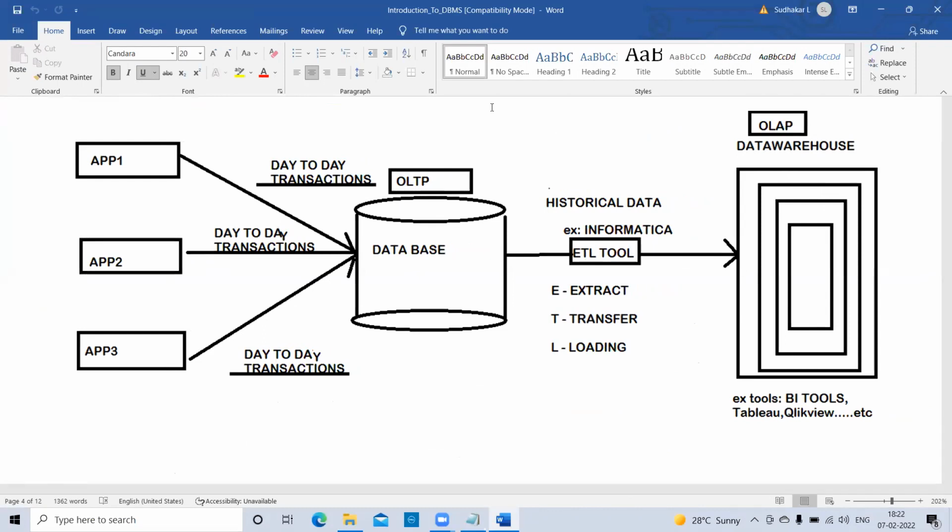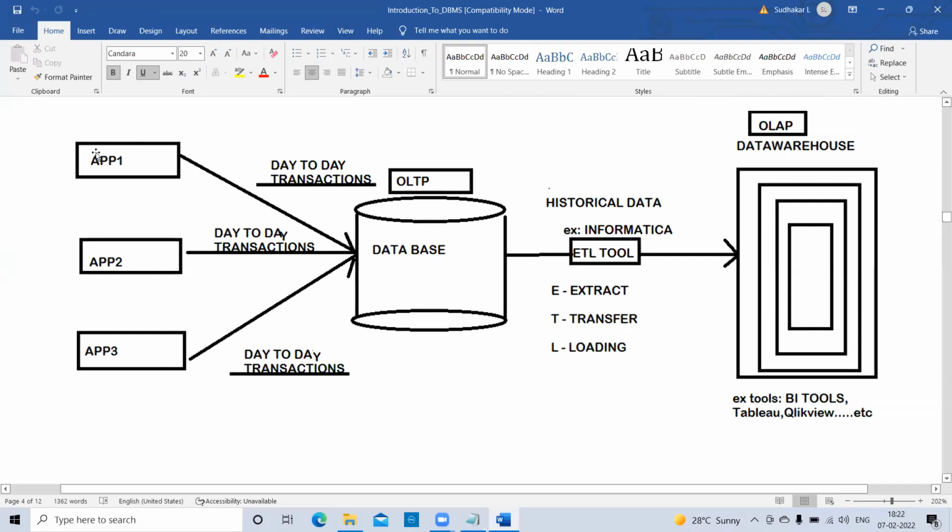In this diagram, these are some apps, that is, applications. Through these apps, users perform transactions, which are nothing but operations.